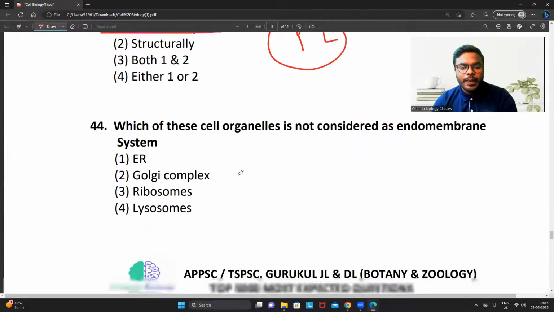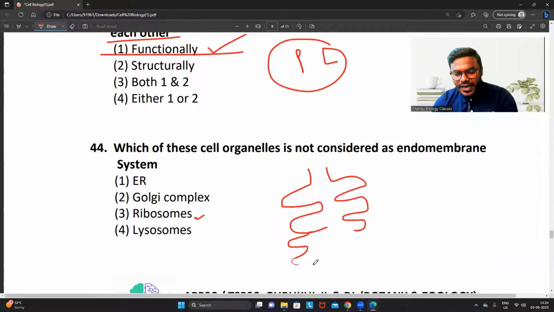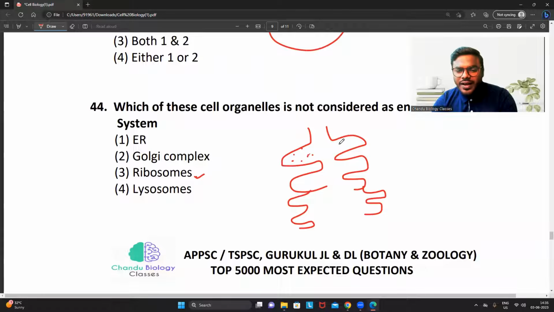Number 1. Which of these cell organelles is not considered as part of the endomembrane system? Some students will answer ribosomes. No. They are asking, see, this is RER. RER is connected via SER. I mean to say both are interconnected with each other. I am saying on the top of RER, ribosomes are present. So it is not the part. Never get confused. It is not the part.